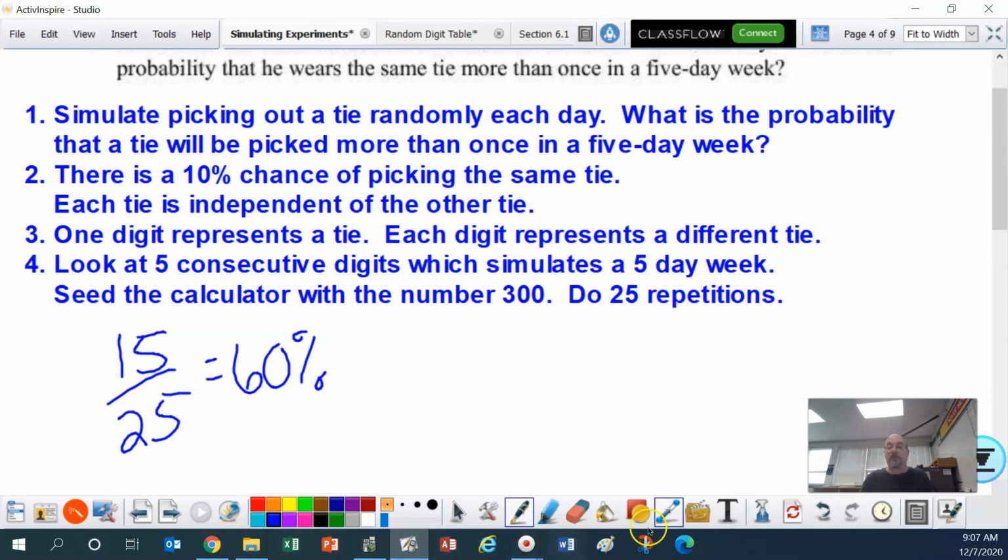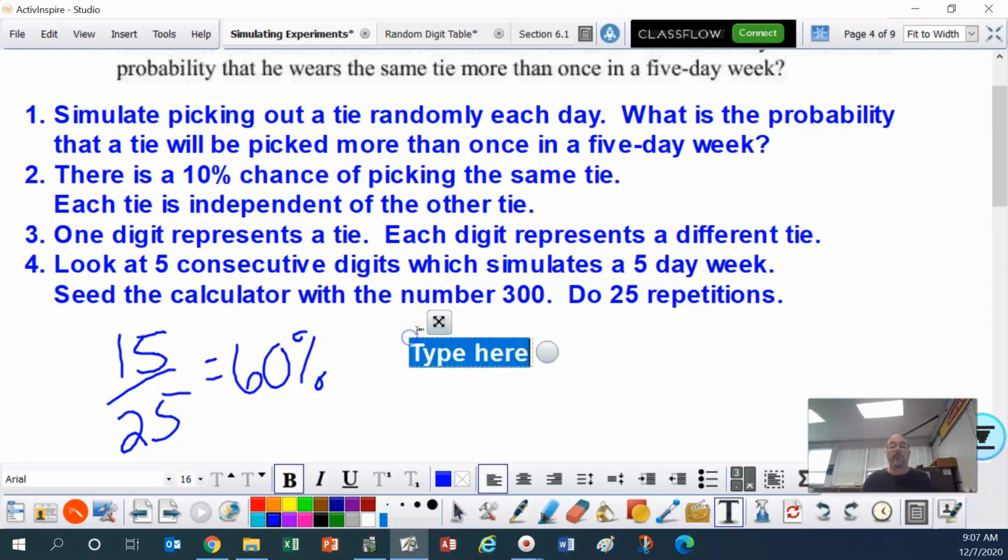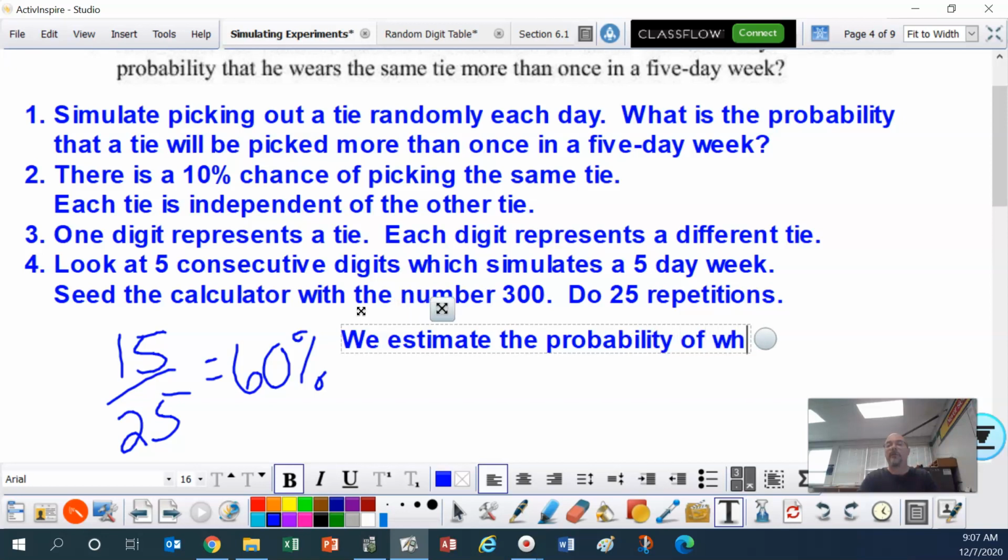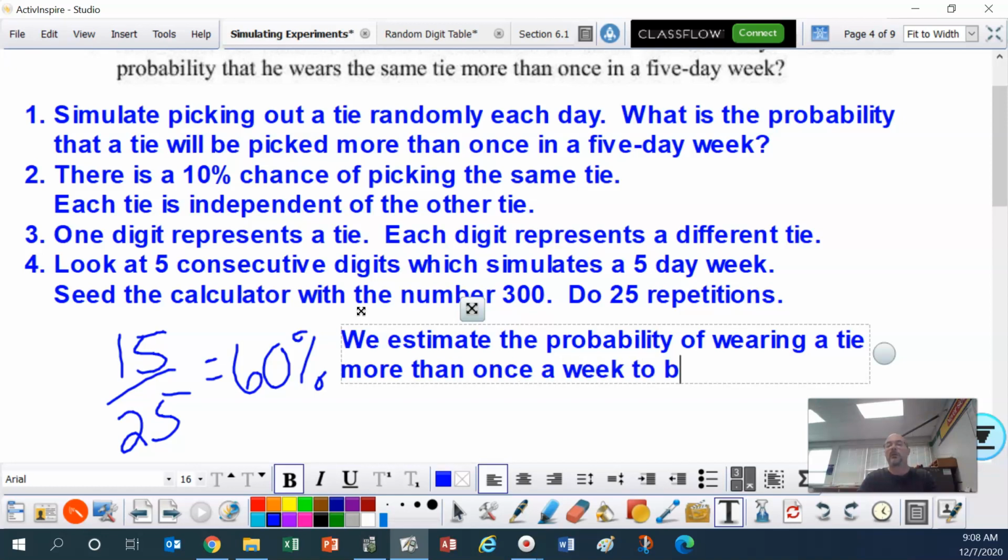So we estimate the probability of wearing a tie more than once a week to be 60%.